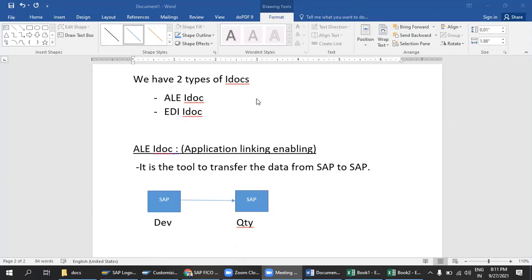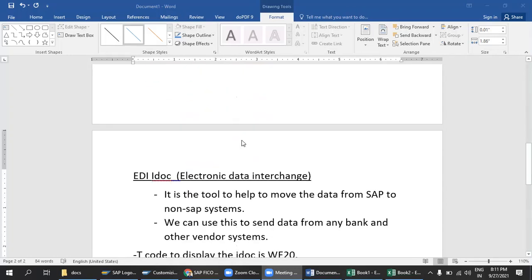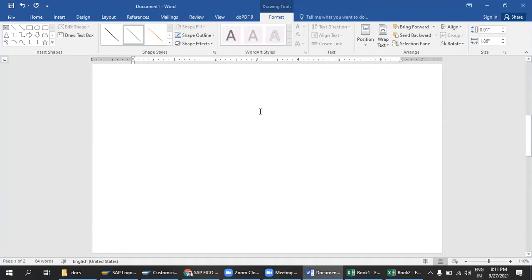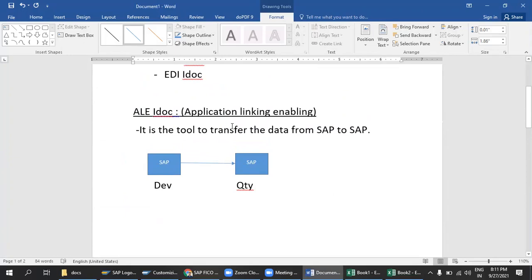Mostly we will use it for two things. One is to move the data from SAP to SAP, and the second one is to send the data and receive the data also, guys. It is not only sending. At the same time, we will receive the data, from SAP to SAP and SAP to non-SAP. So this is the main concept of the IDOCs. We can move the data from SAP server to non-SAP server and SAP server to SAP server.